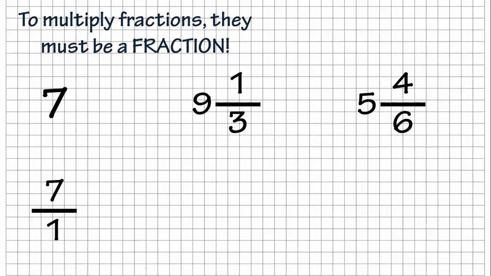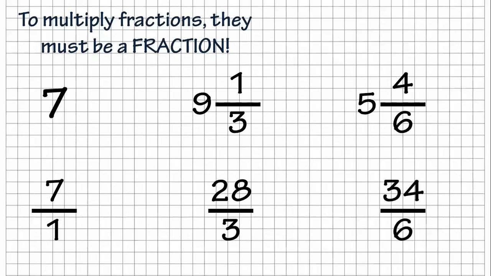It's just 7/1. That's a fraction. We multiply 3 times 9 is 27 plus 1 gives us 28/3. That's the improper fraction. And then 6 times 5 is 30 plus 4 is 34/6. That is the improper fraction. So if you see fractions, you're good. If you see improper fractions, you're good. If you're trying to multiply mixed numbers, you're going to have to convert them to an improper fraction first, because you have to be a fraction to multiply.